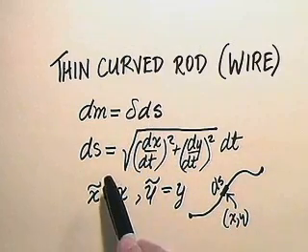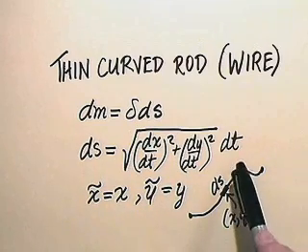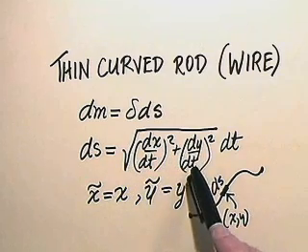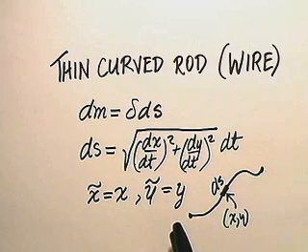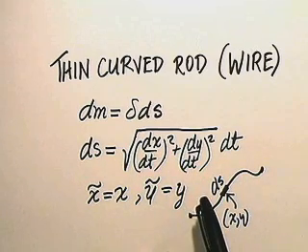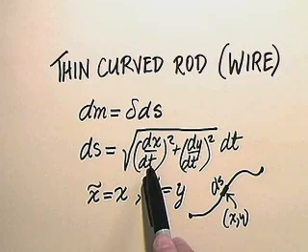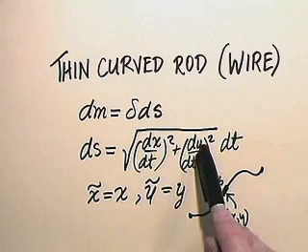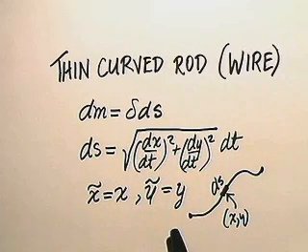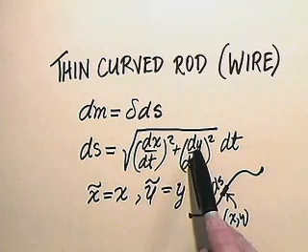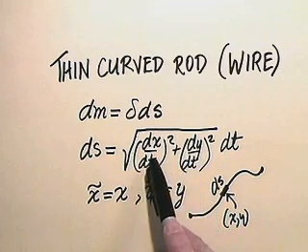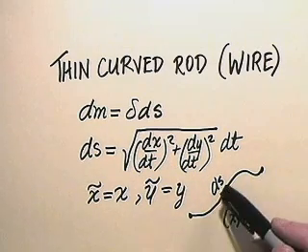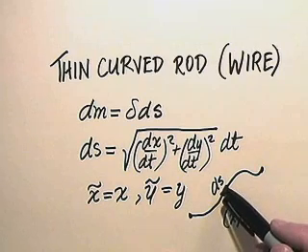Of course, we know how to calculate ds if the curve has been parameterized by the parameter t. ds is the square root of (dx/dt) squared plus (dy/dt) squared, all times dt. For instance, if our curve is the graph of a function y equals f of x, I can take x as the parameter t, so dx over dx is simply 1, and we get the square root of 1 plus (dy/dx) squared. Or if we were to parameterize by y, we would have 1 plus (dx/dy) squared times dy.